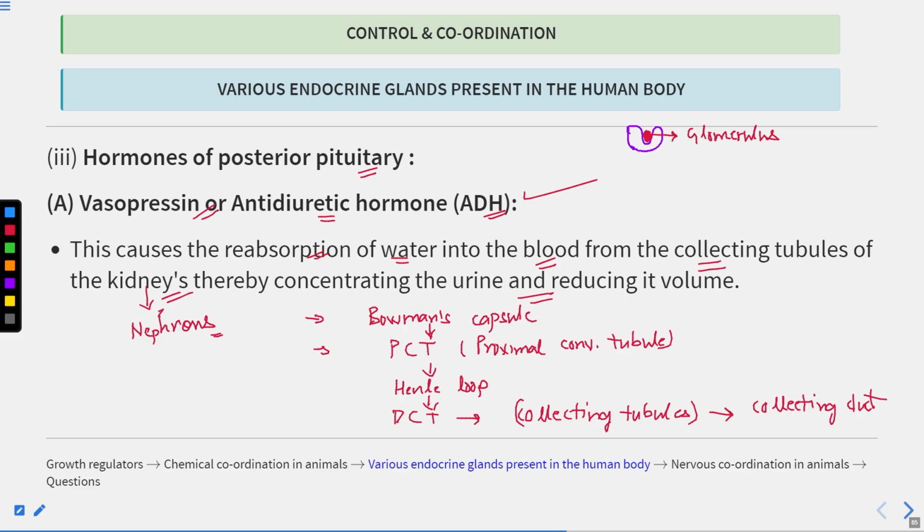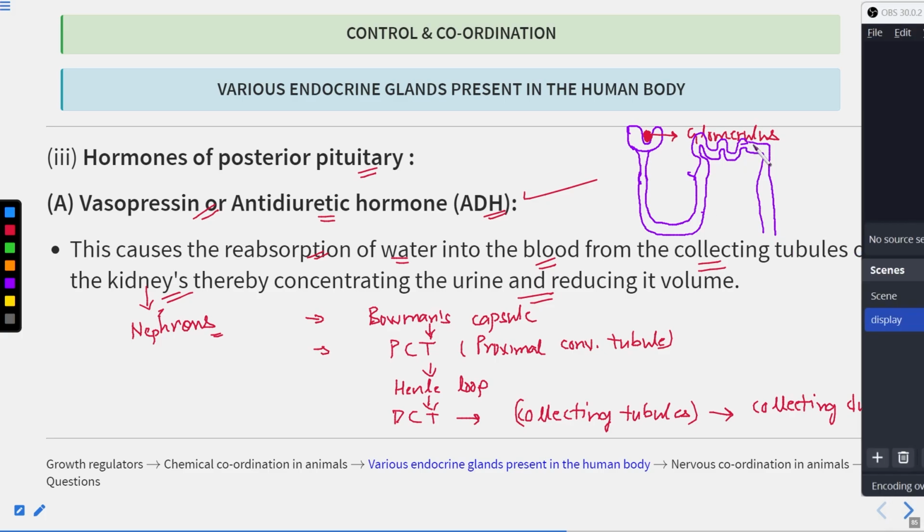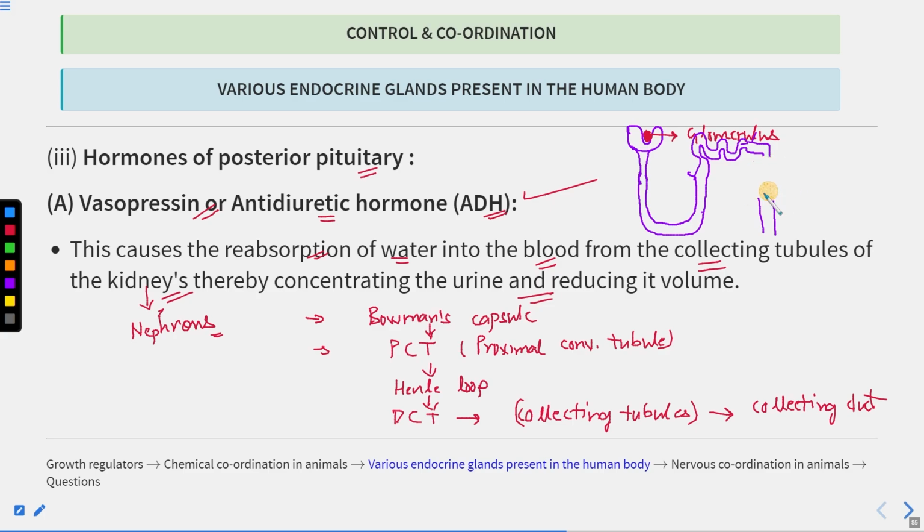Then this Bowman's capsule leads into the proximal convoluted tubule, and then we have the Henle's loop, and then Henle's loop will further lead to the distal convoluted tubule. Okay, this is the distal convoluted tubule, and in the end is present the collecting duct.